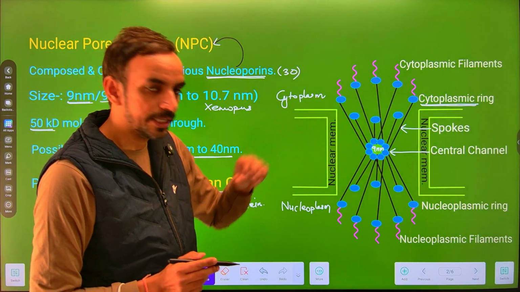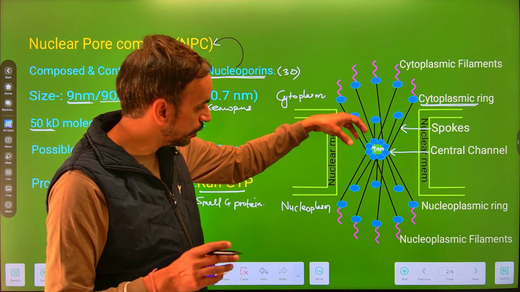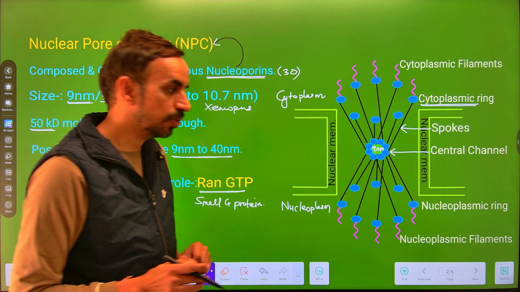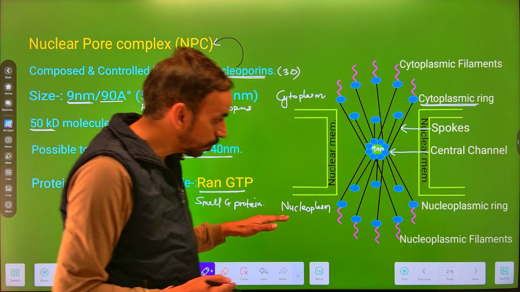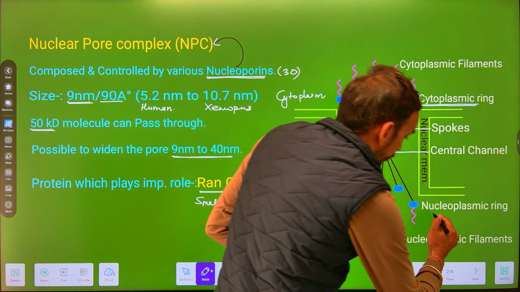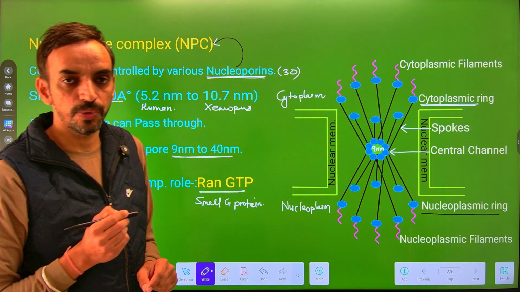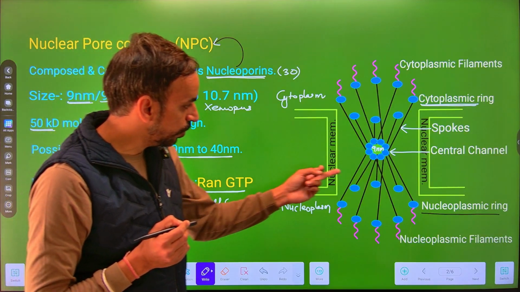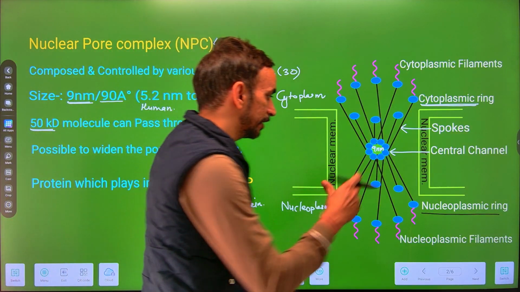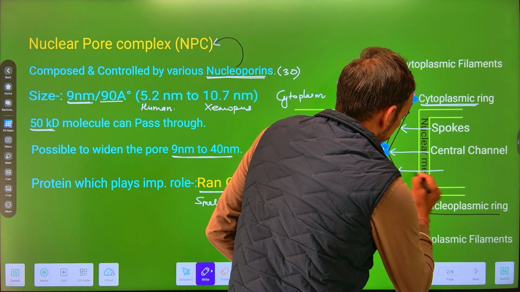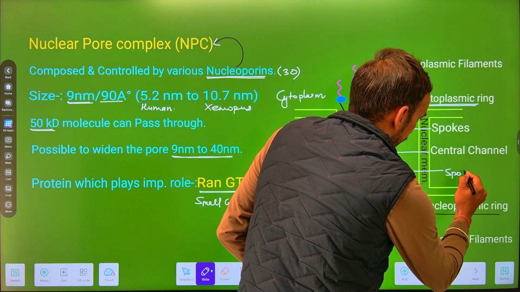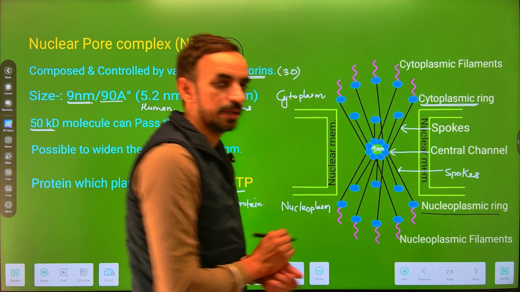Similarly, this central channel also remains associated with the ring which remains present towards the nucleoplasm and is called the nucleoplasmic ring, through the proteins which are called the spokes, जिसे अपन कह रहे हैं spokes.